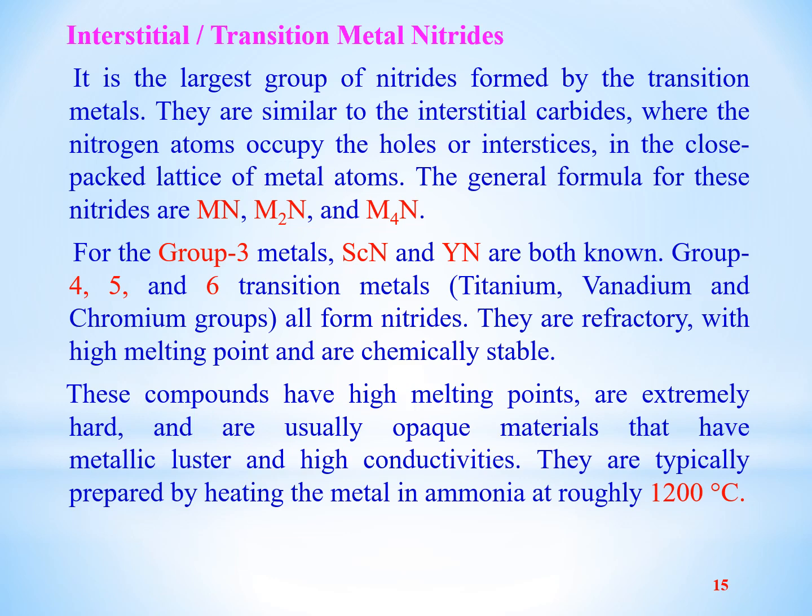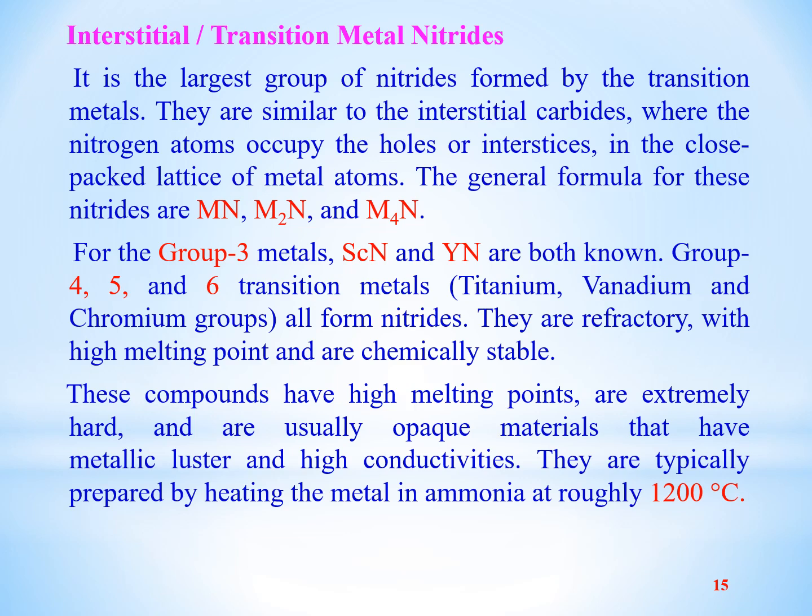These compounds have high melting points and are extremely hard. They are usually opaque materials that have metallic luster and high conductivities.